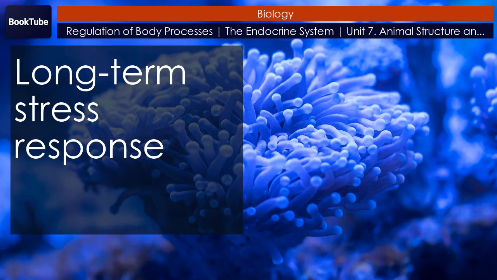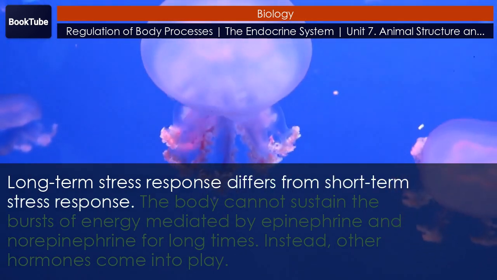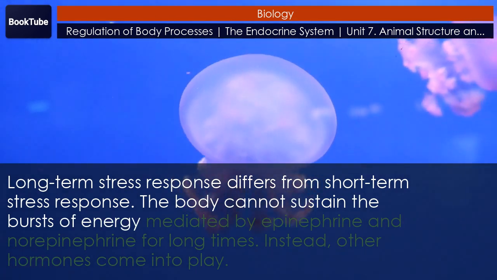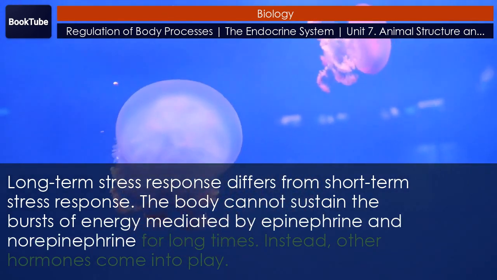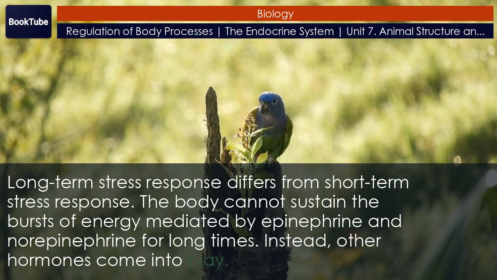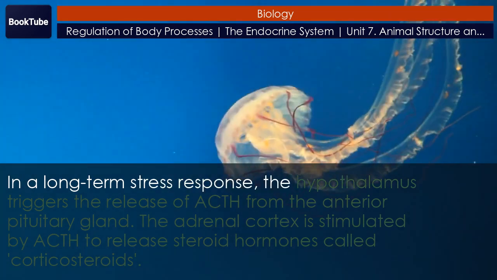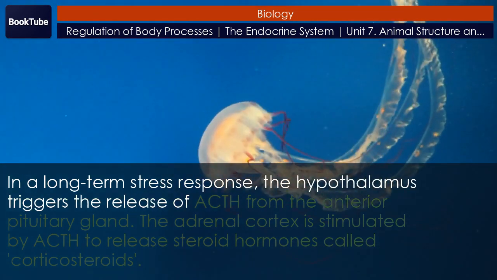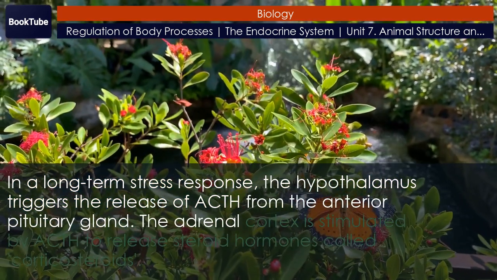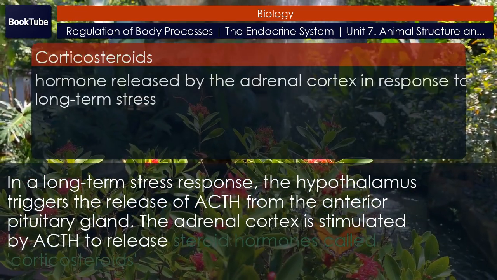Long-term stress response. Long-term stress response differs from short-term stress response. The body cannot sustain the bursts of energy mediated by epinephrine and norepinephrine for long times. Instead, other hormones come into play. In a long-term stress response, the hypothalamus triggers the release of ACTH from the anterior pituitary gland. The adrenal cortex is stimulated by ACTH to release steroid hormones called corticosteroids.